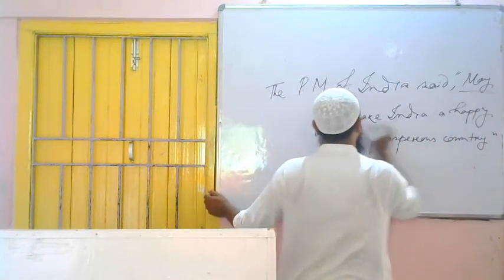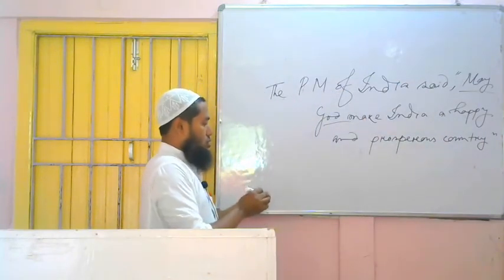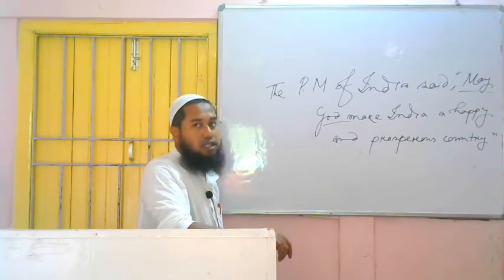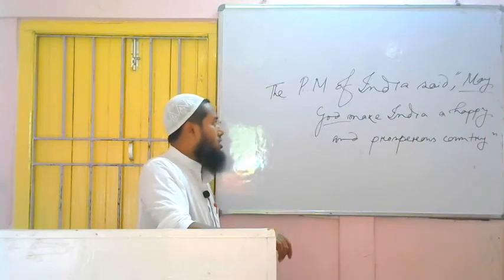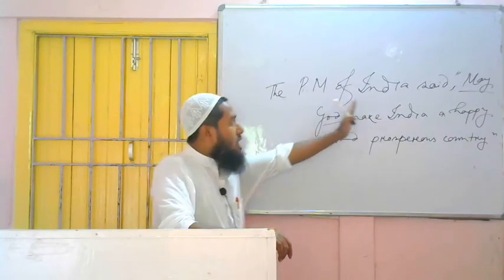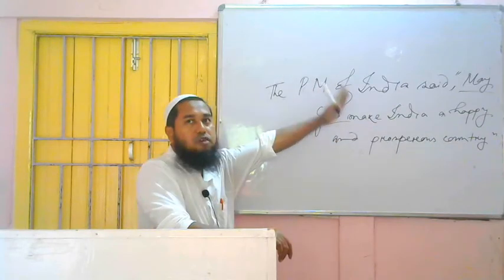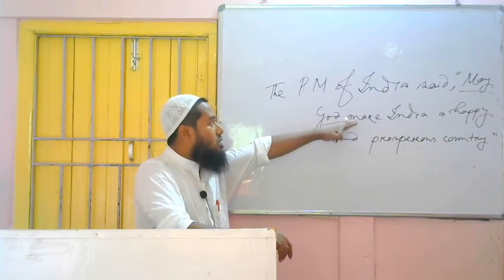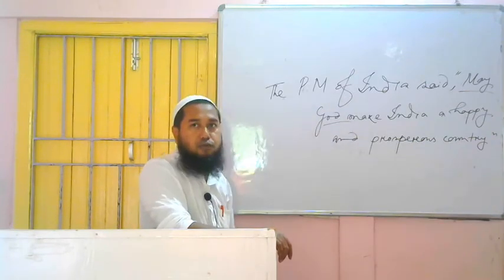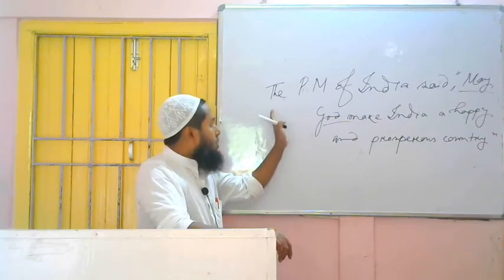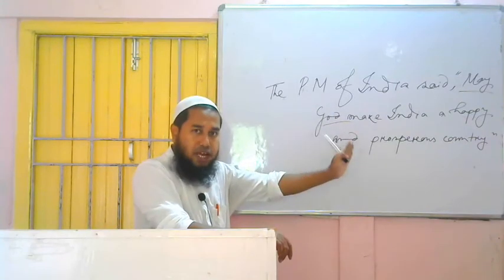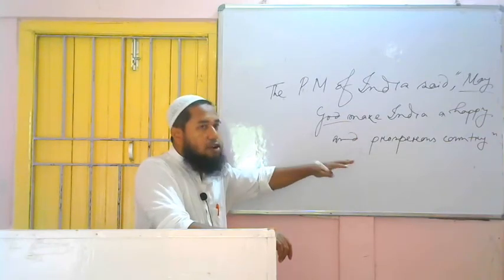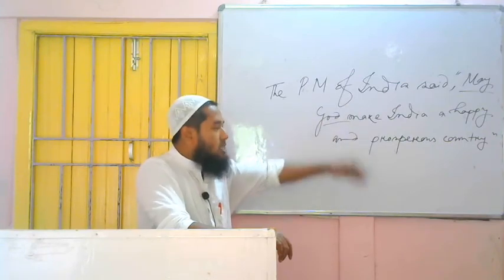So we got may God, that's why it is optative. So here he is praying or wishing. That means it is his wish that God will make India a happy and prosperous country. So we can write the PM of India wished, or we can write PM of India prayed. If it is not clear to you whether it is prayer or wish, then in place of the reporting verb we can always use what? Wished. If it is clear, then we can use prayed or wished separately. But if we are confused, then without hesitation we can put wished.